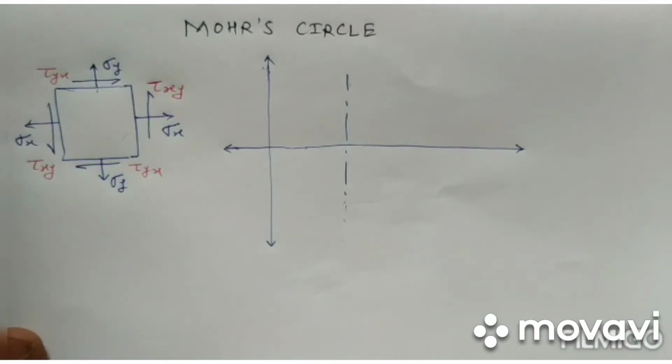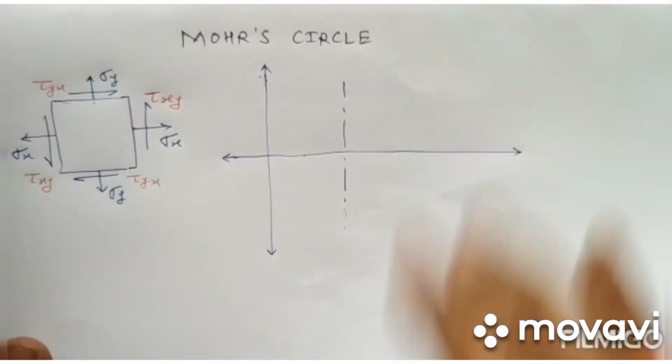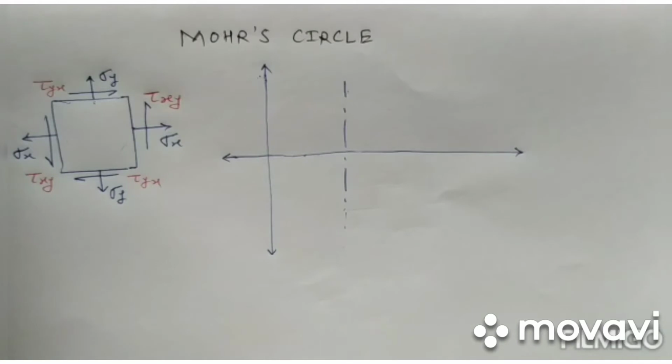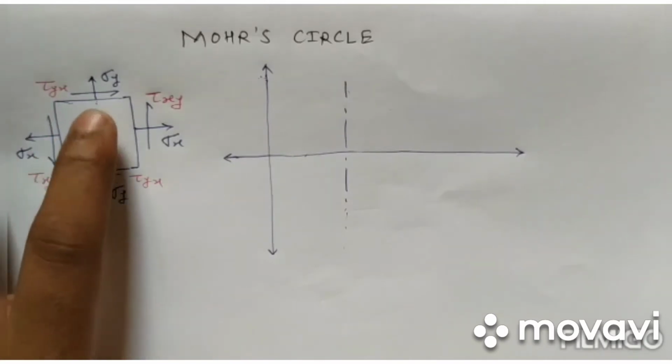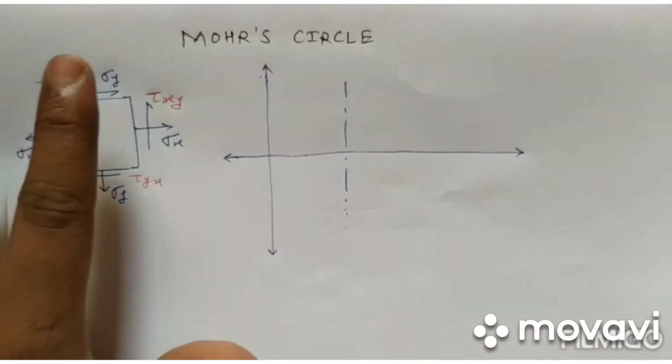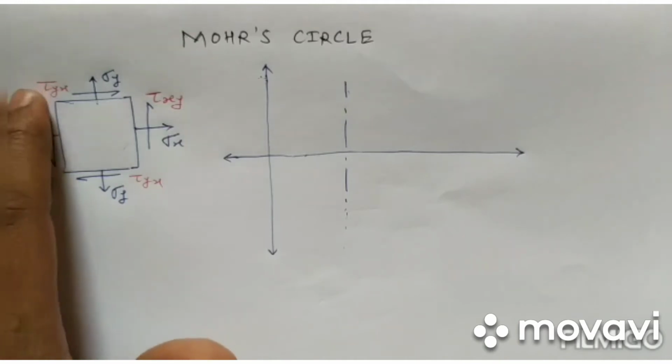Now the important concept is the Mohr circle. Mohr was a German scientist who invented this Mohr circle, and it is nothing but the 2D representation of the stresses. Again we have considered this complex state of stresses, sigma x, sigma y and tau xy, and this is tau yx.